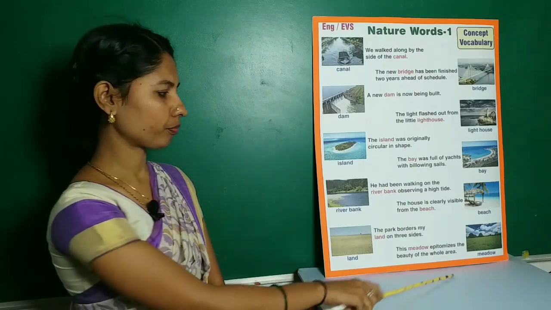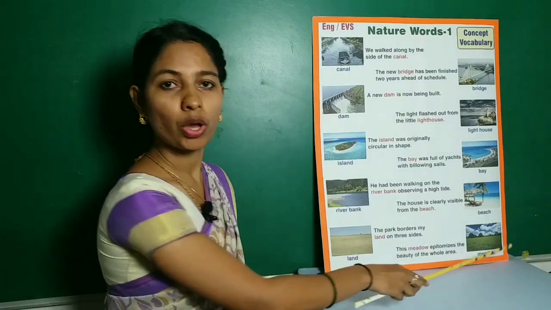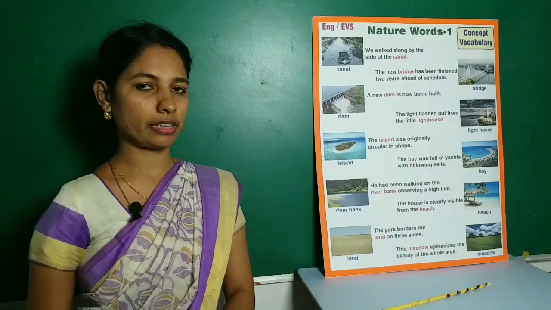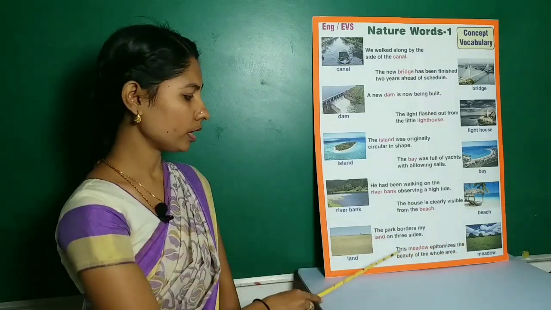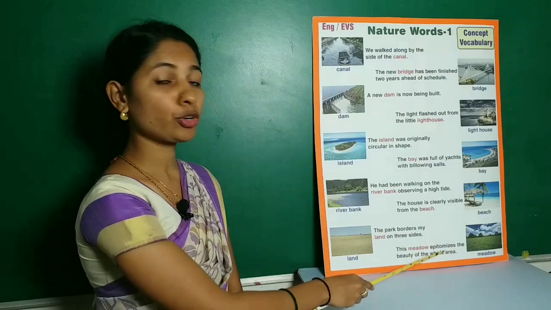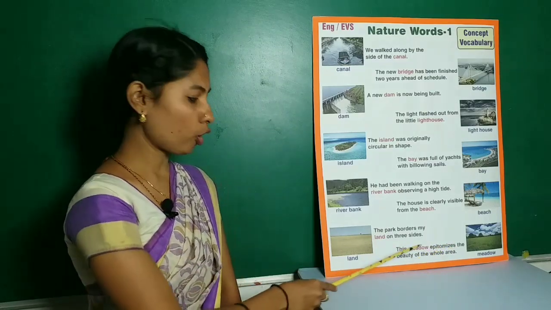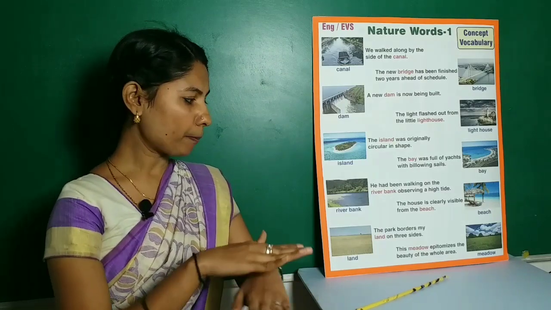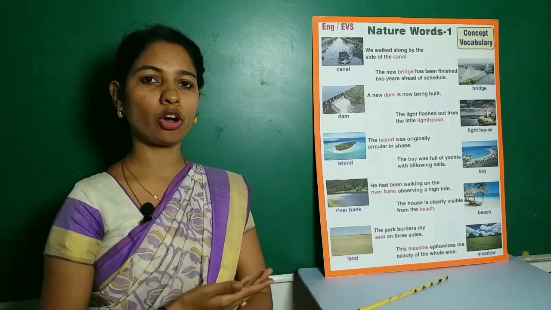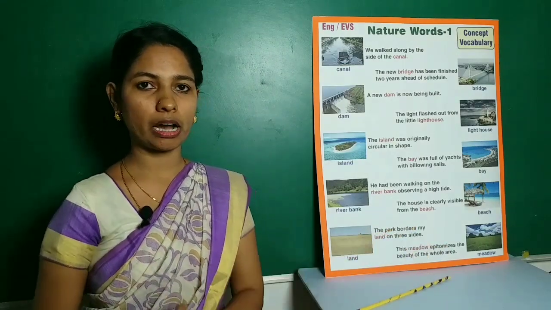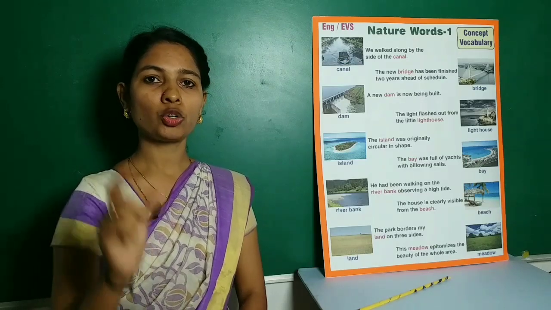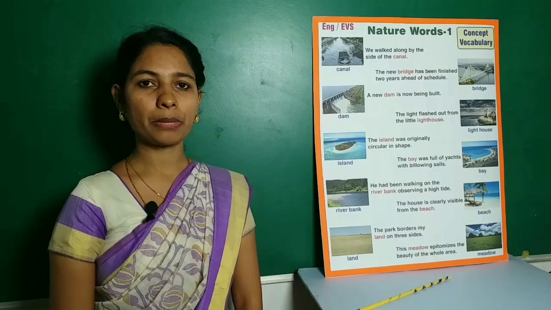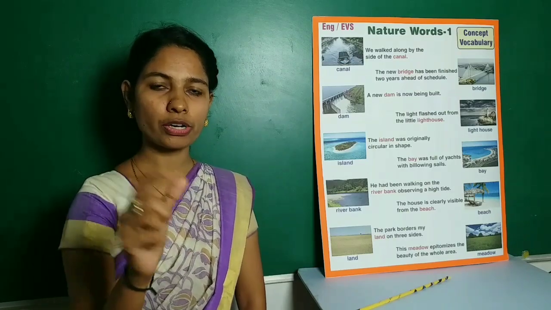Next, meadow. Meadow means a field of grass. Example, this meadow epitomizes the beauty of the whole area. Epitomizes means to be typical of something.